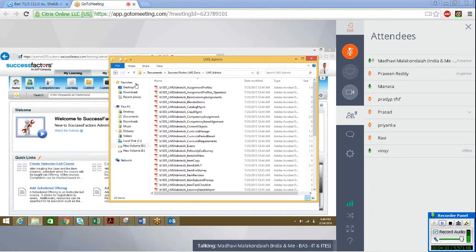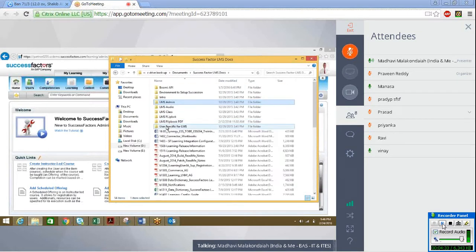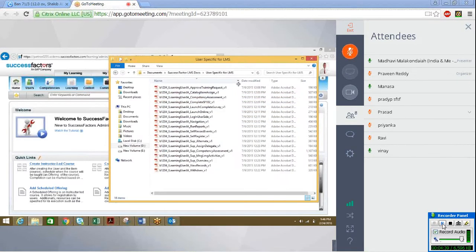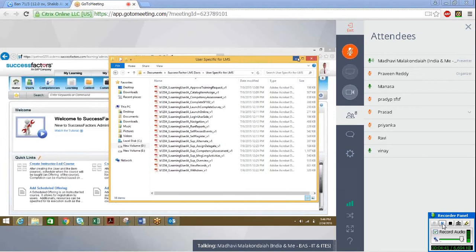For this admin document, whatever you would be doing, you can look at this admin material and do it in the system. That is what the admin document is for; it shows what you have to do next and the action. Coming to SuccessFactors, the user-specific document shows how you have to approve. Then I go to the user screen.